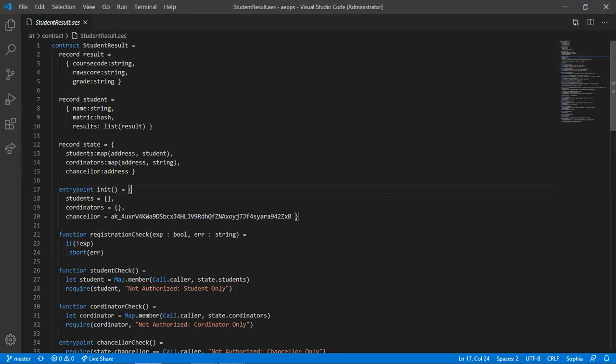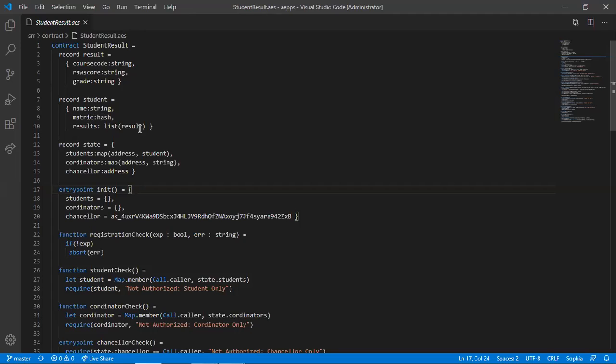So this is the SSR smart contract where we declared the smart contract here and named it student results, then created a record called results that is getting the course code, course score, and the grade as strings, and also a record of students, which is getting the name, matric number as a hash, then the result is